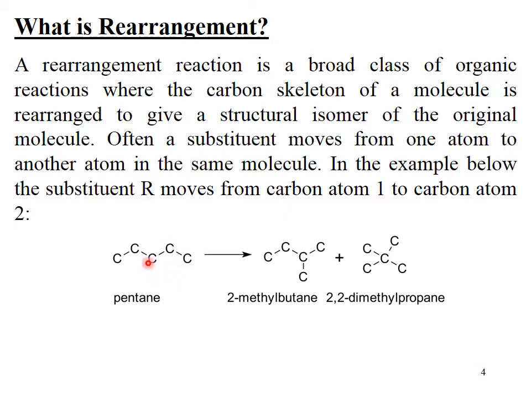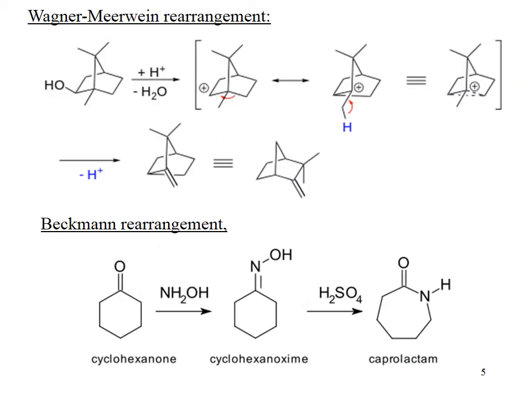This is the same molecule. Within the same molecule, substituents like this carbon and this carbon move toward the other carbon atom. That is why we got two different products. You can see this is the very famous Wagner-Meerwein rearrangement, in which you can see that a carbocation is formed.